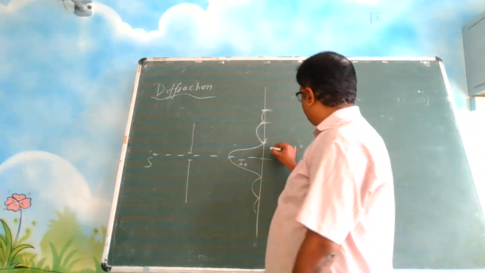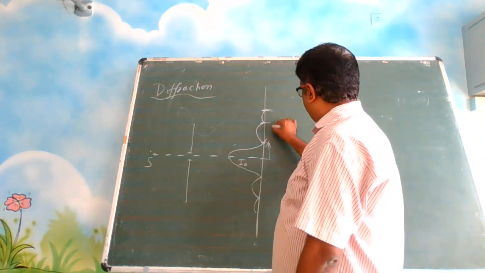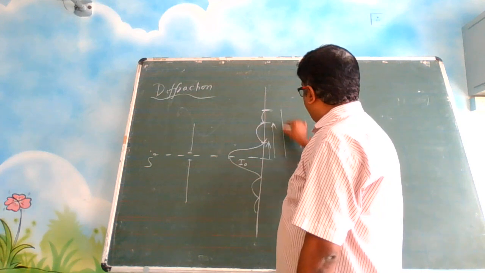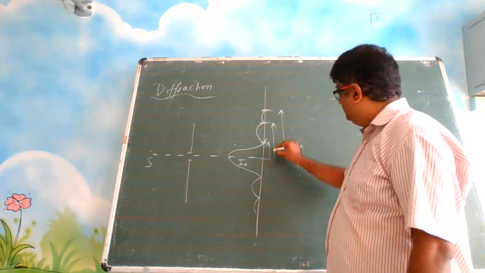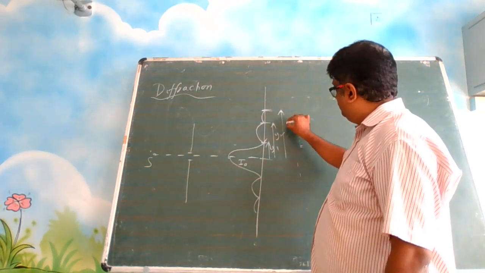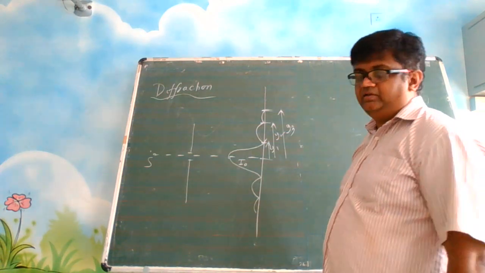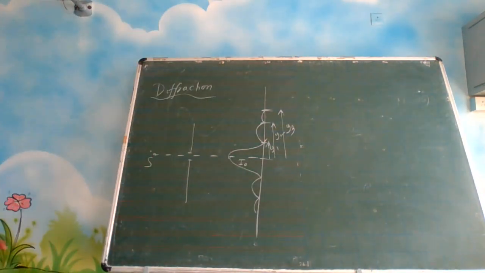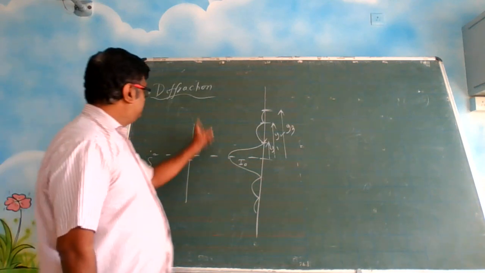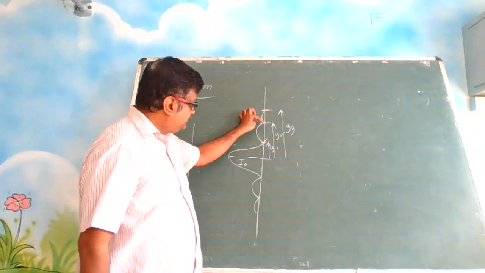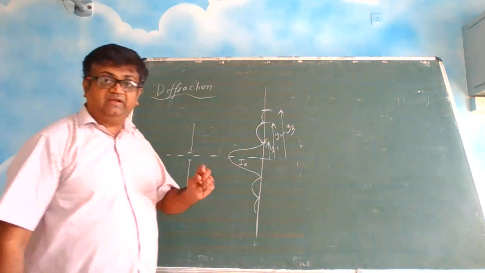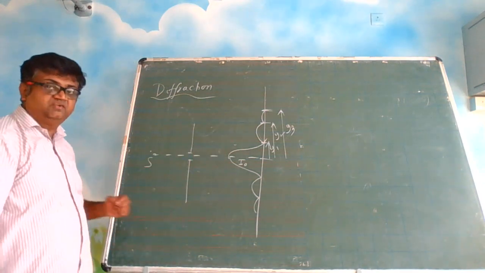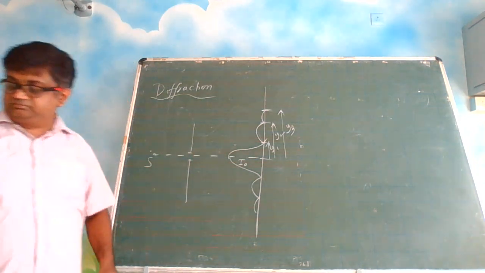But we want to find out the location of these points, y1, y2, y3. How to find that? That is what we are going to discuss now. So you understood the scope now? We are discussing these dark spots, where they occur, because numericals are asked on that concept.